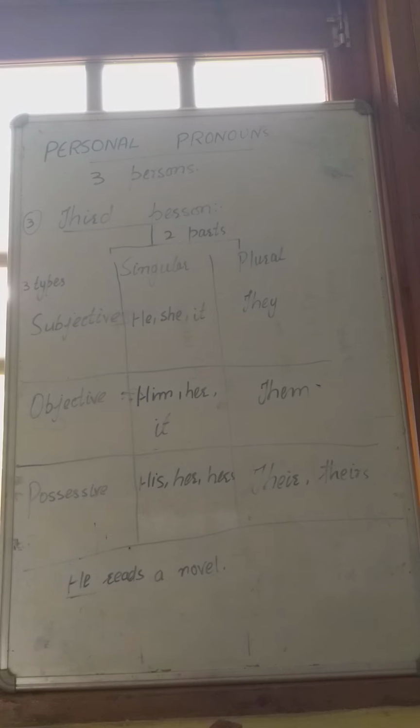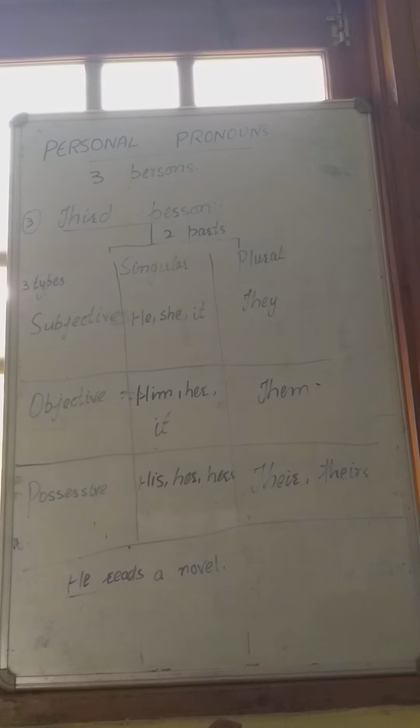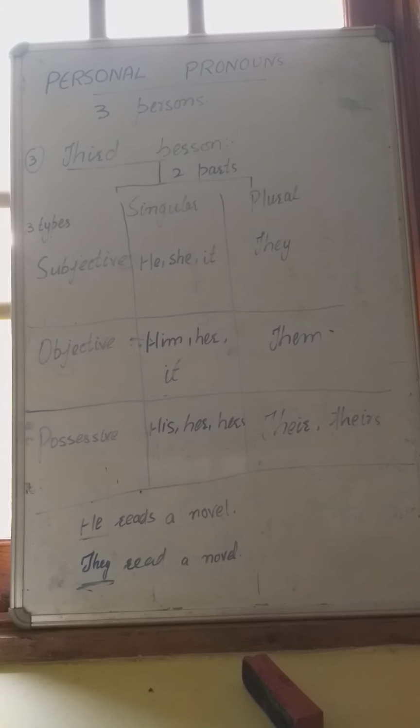He reads a novel. He is a third person, a subjective type in a singular form. If we write this sentence in the plural form, then we can write they read a novel. Here, they is also a third person, but in plural form, referring to more than one person.